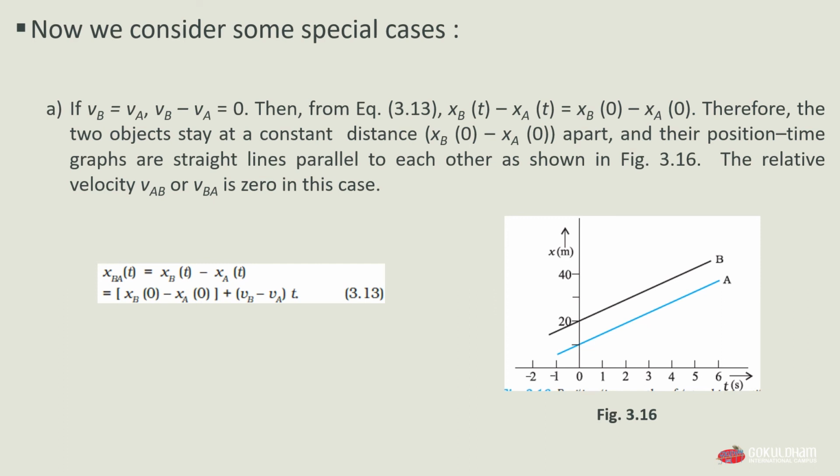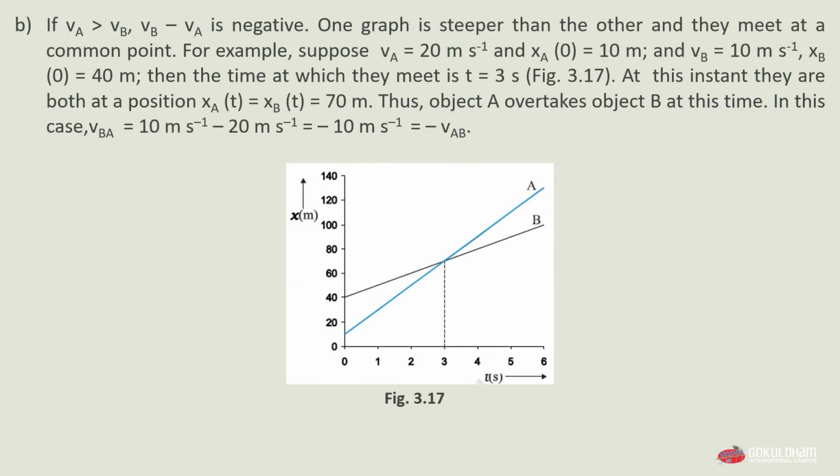If velocity of object A is greater than velocity of object B, then velocity of B minus velocity of A is negative. One graph is steeper than the other and they meet at a common point. Means if we take this case, then the lines of A and B will intersect at a common point.